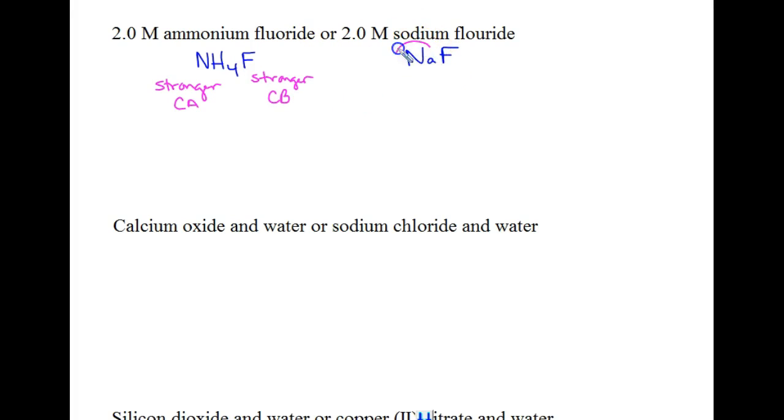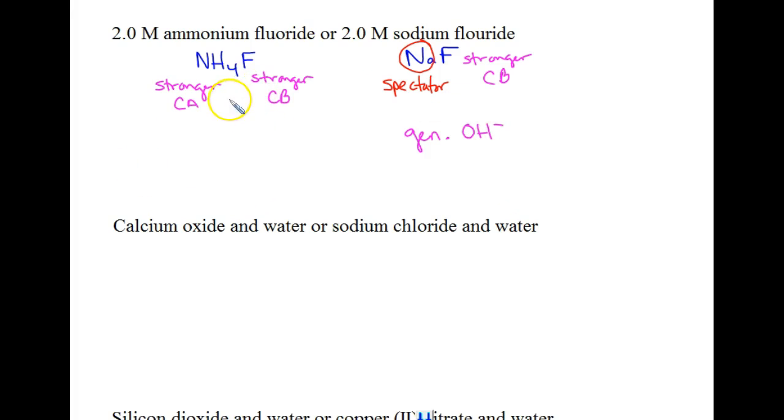Now over here with the sodium fluoride, sodium is our spectator because it would be the weak conjugate acid from a strong base, NaOH. And then fluoride, just like over here, is one of our stronger conjugate bases. So, in this case, since sodium's not doing anything, fluoride's a stronger conjugate base, which means it's going to snap up some hydrogens from the water that it's in. So this one is actually going to generate some hydroxide ions.